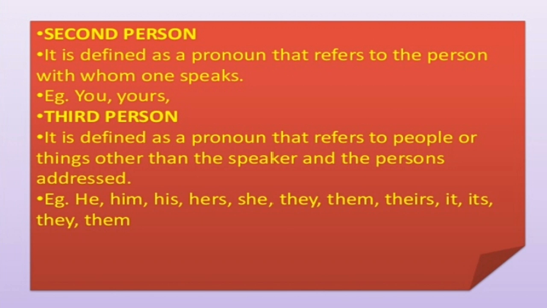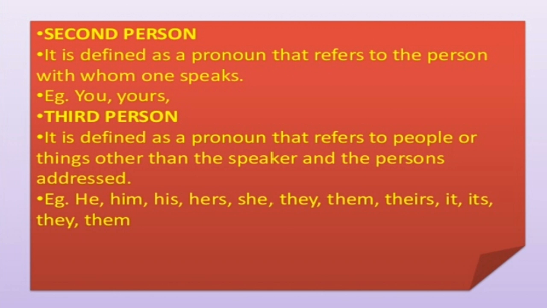Let us now see the second person. It is defined as a pronoun that refers to the person with whom one speaks. Now, if I am speaking to you, you becomes the second person. Yours is also second person. Third person is defined as a pronoun that refers to people or things other than the speaker and the persons addressed.